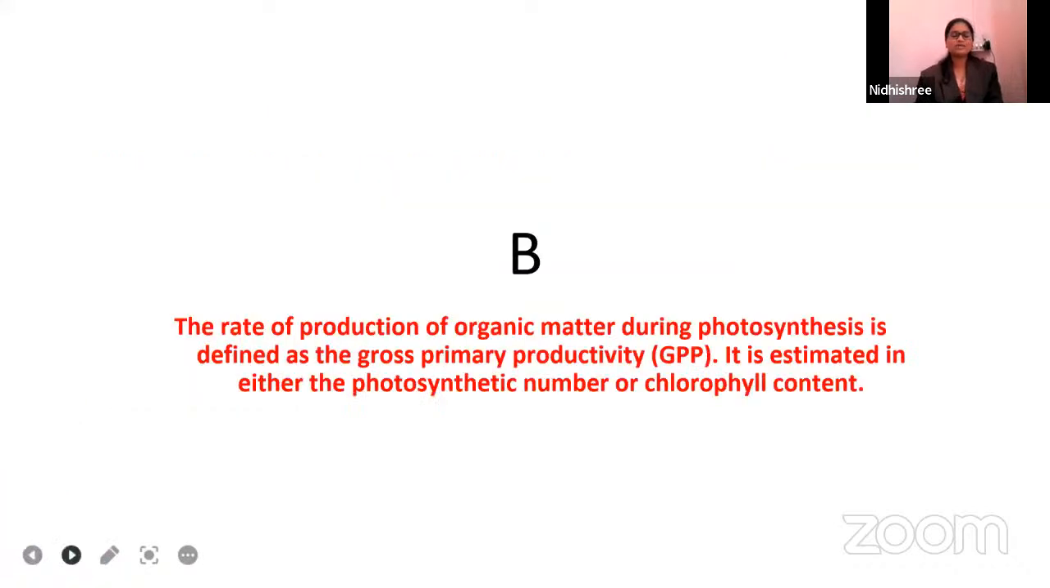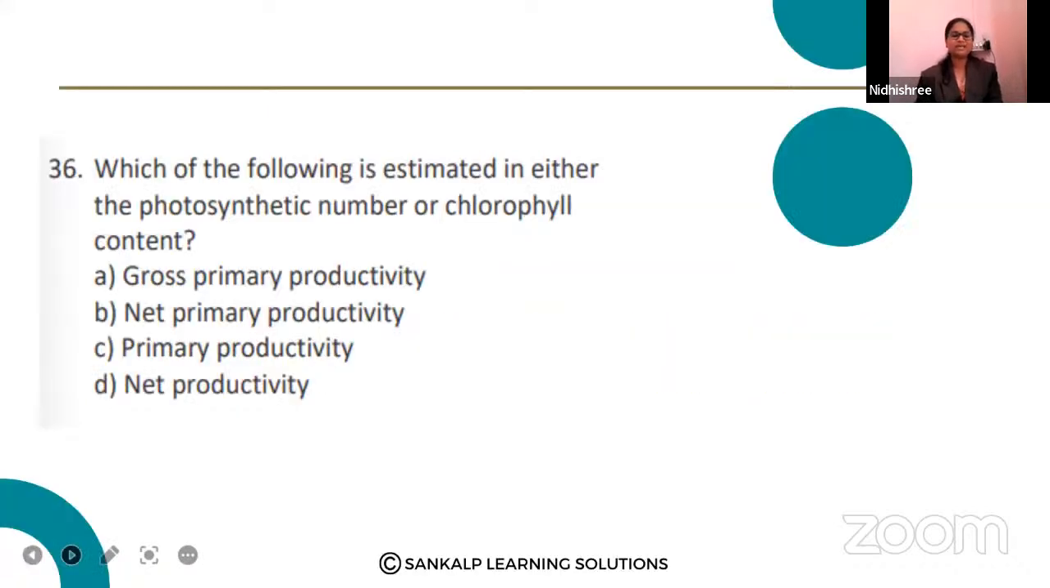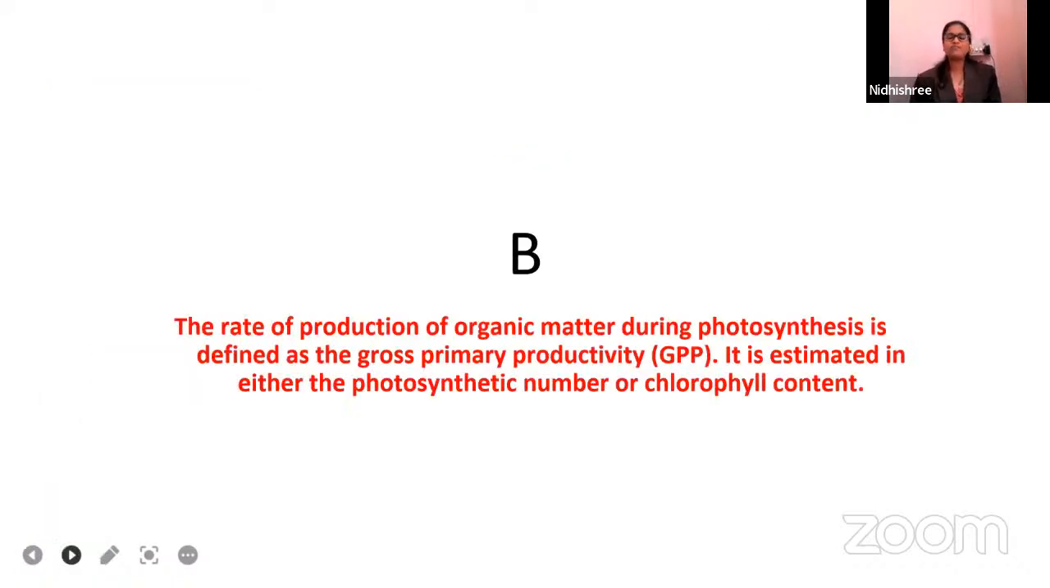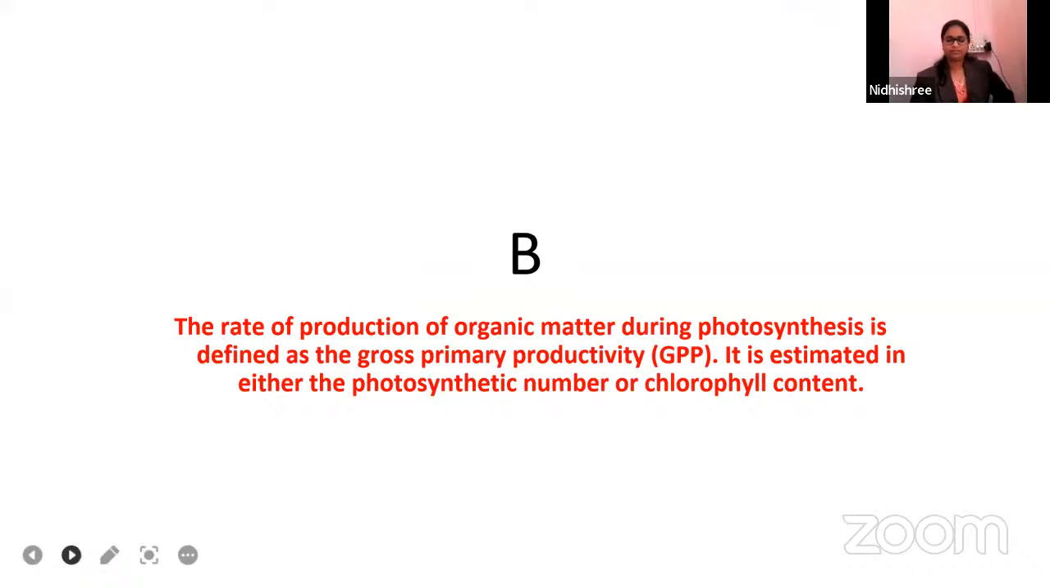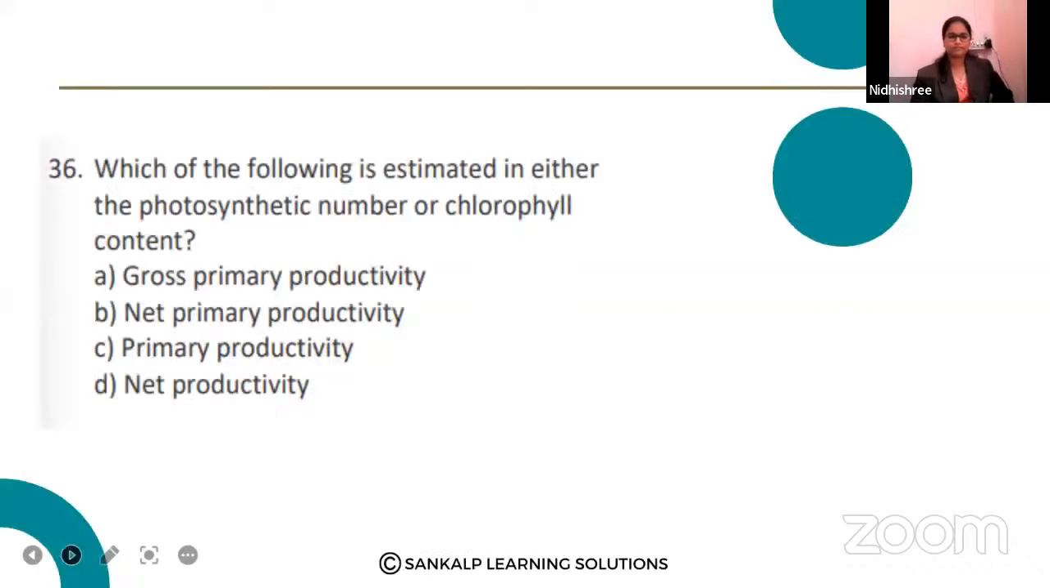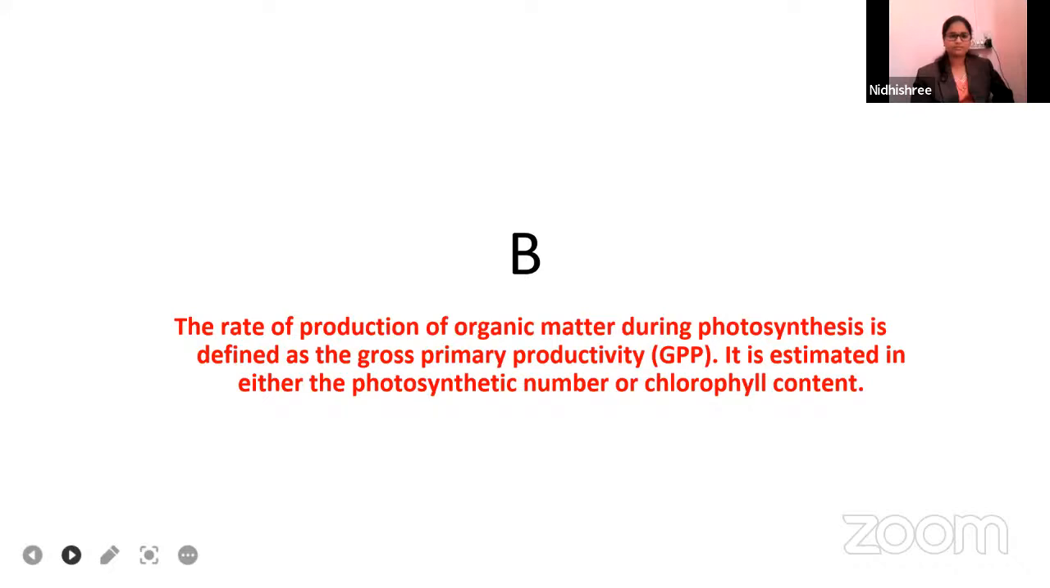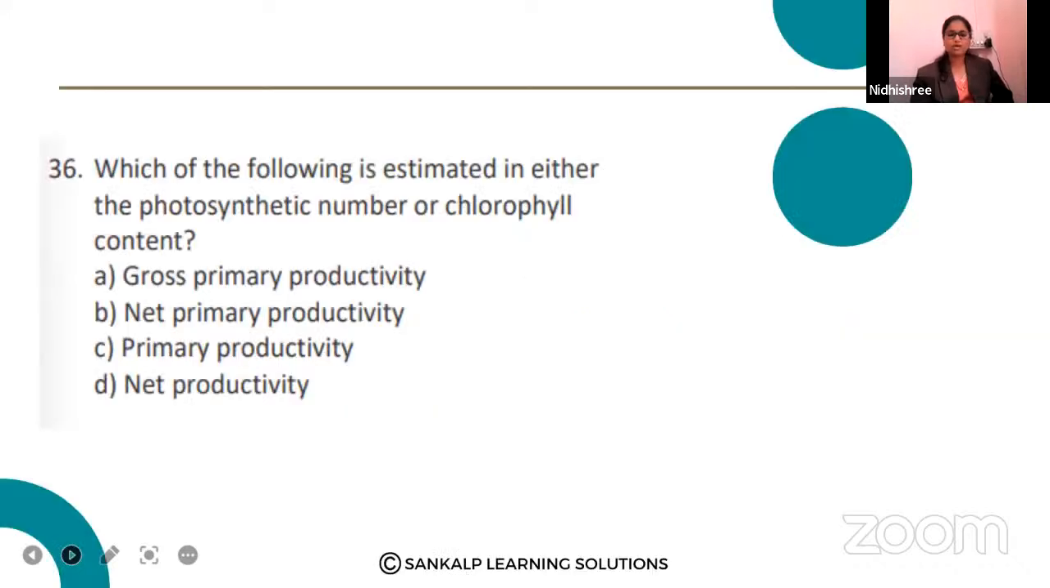Okay, the right answer is option B, guys, that is net primary productivity. The rate of production of organic matter during photosynthesis is defined as primary productivity. One minute. Guys, it is not option B, option A is the right answer. A is the right answer, because photosynthesis number and chlorophyll content are both counted, so it is called gross primary productivity.